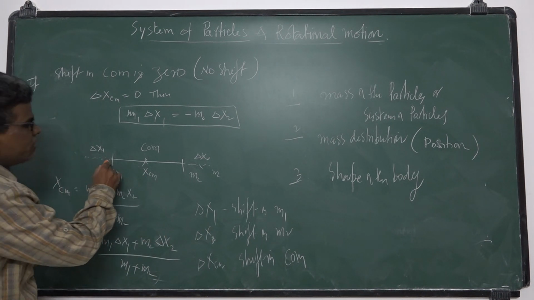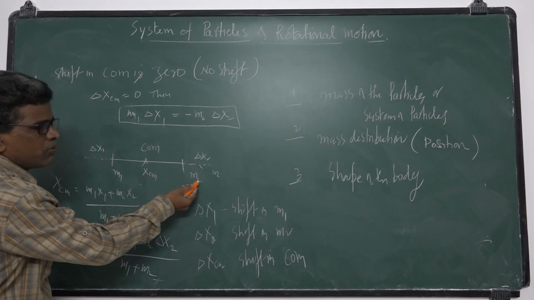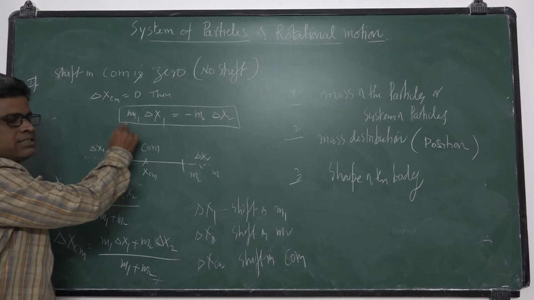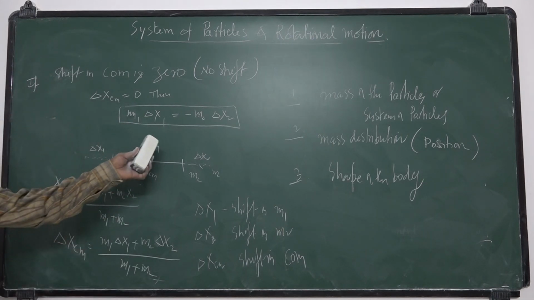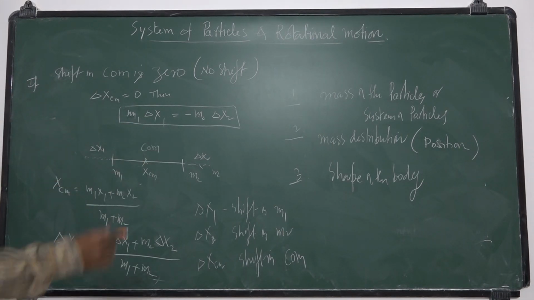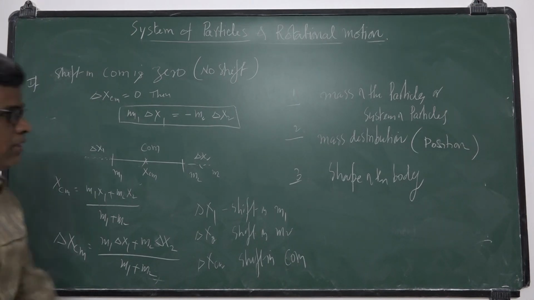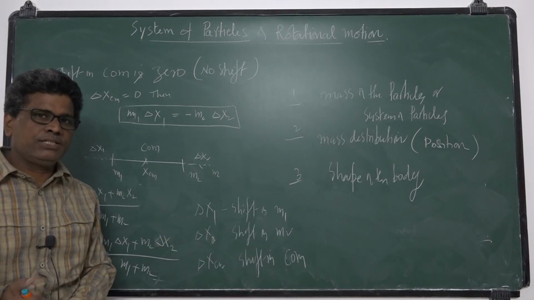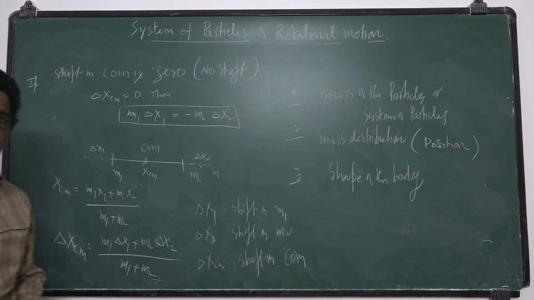That is called mass distribution. And for the shape of the body, if the shape of the body changes, the center of mass position will change. Okay, clear?